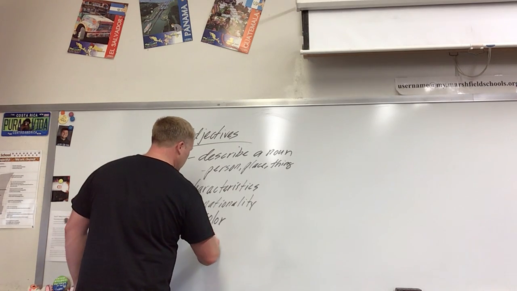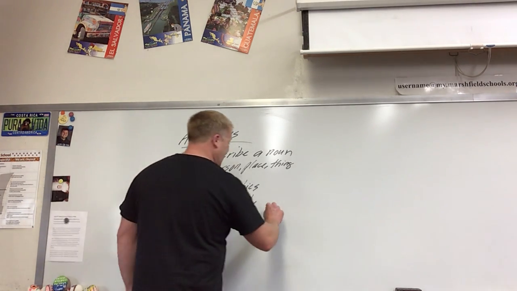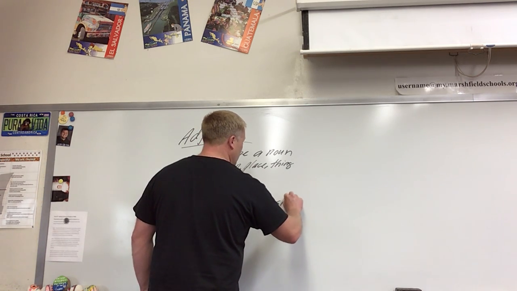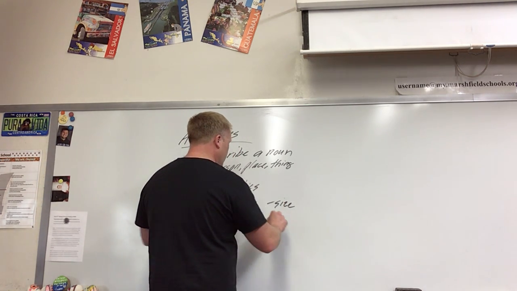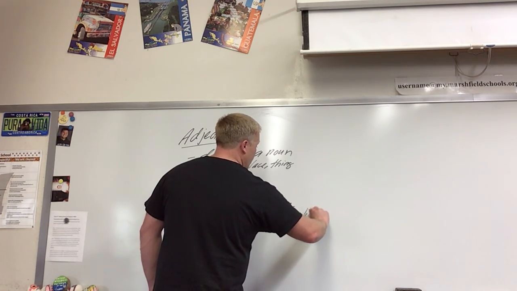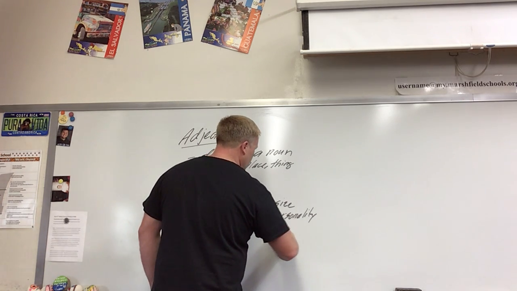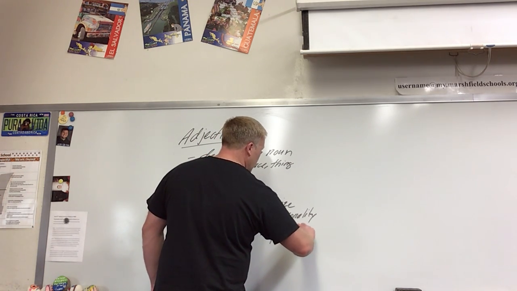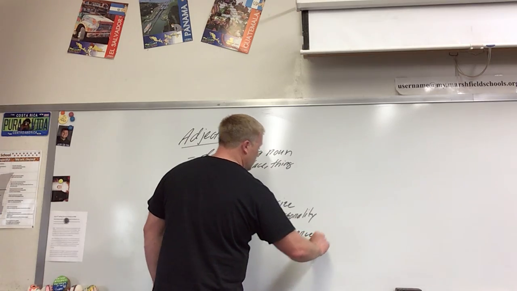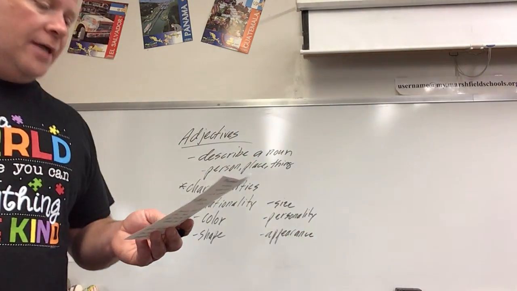A shape, that's a characteristic. Size of something: big, small, tall, short. Someone's personality or something's personality is also a characteristic. And then appearance: good looking, ugly, short, tall, some of those things. So those are what we use these adjectives for.